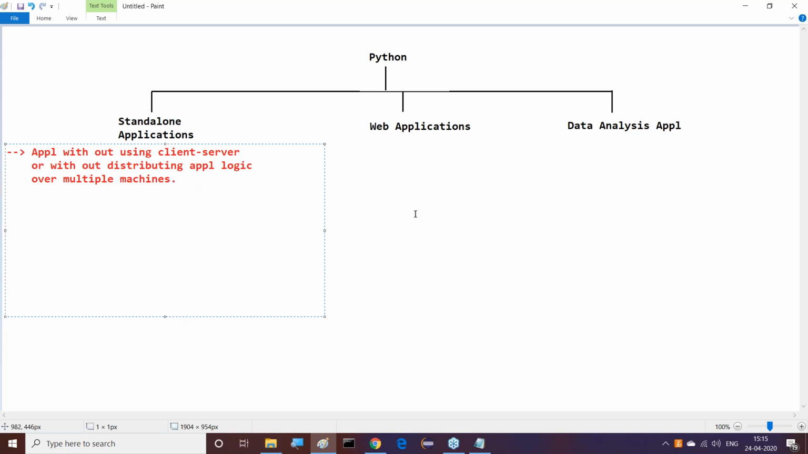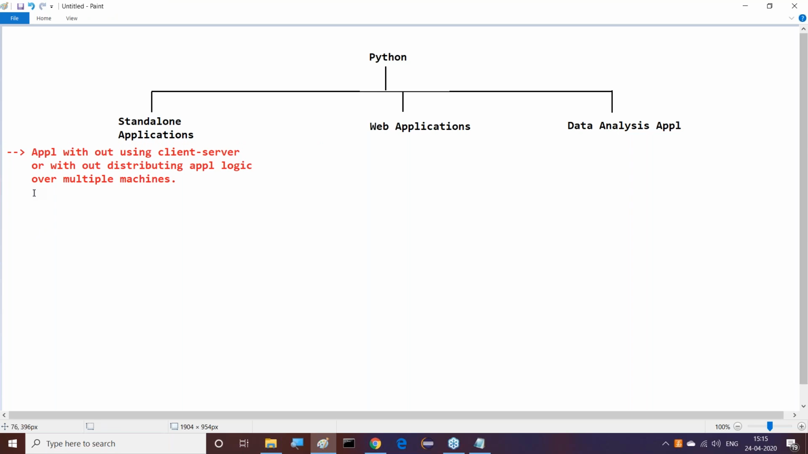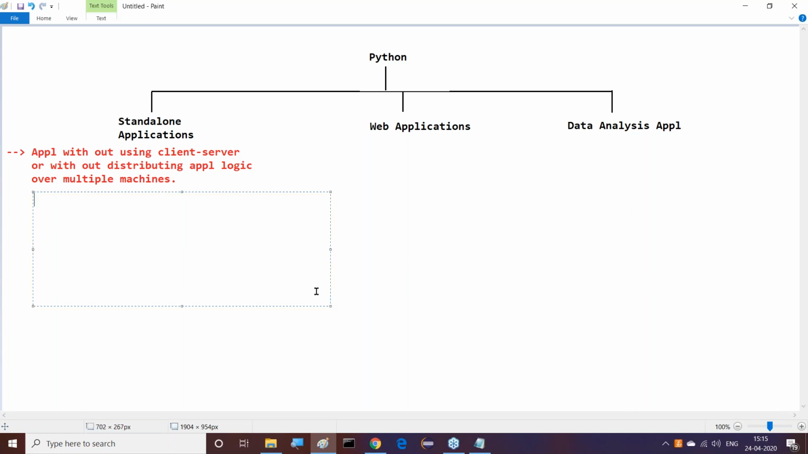To prepare these standalone applications, which technologies do we require? What are the various technologies we require? Observe this clearly. We require core Python and advanced Python. This basic Python is sufficient to prepare the standalone applications.